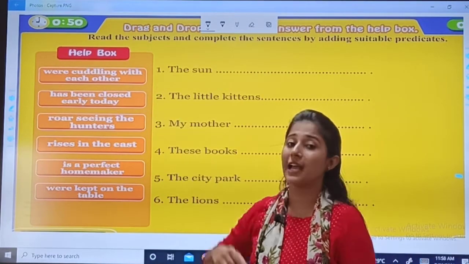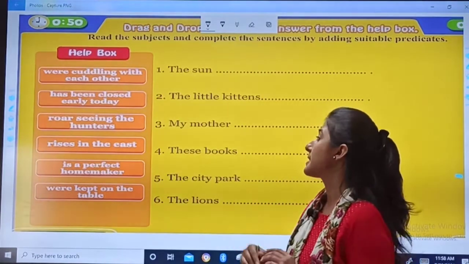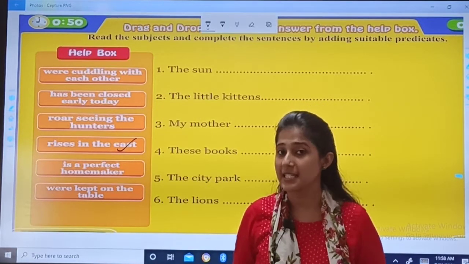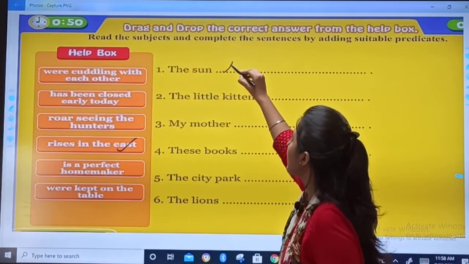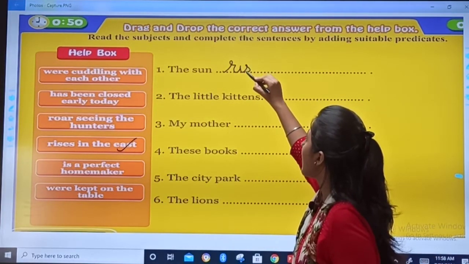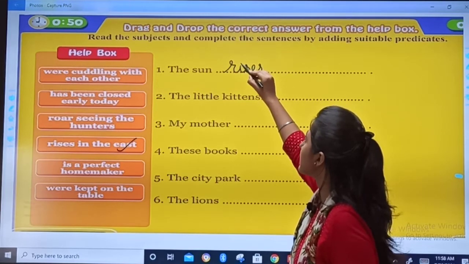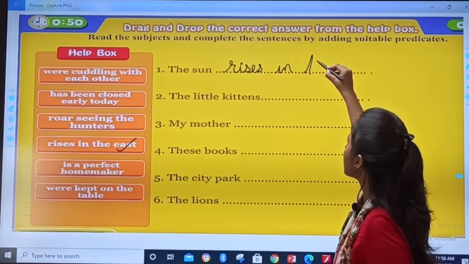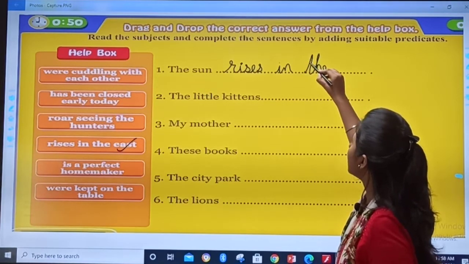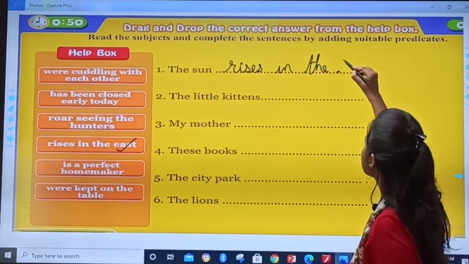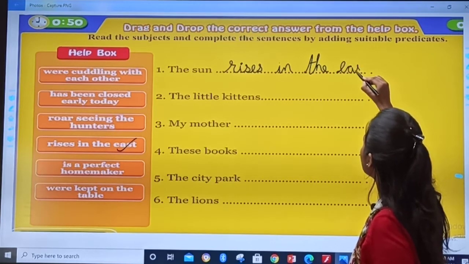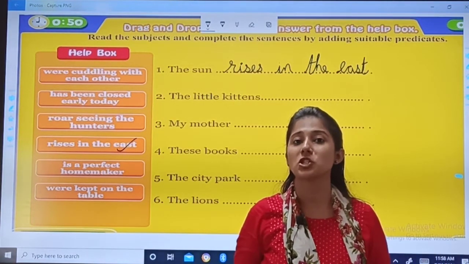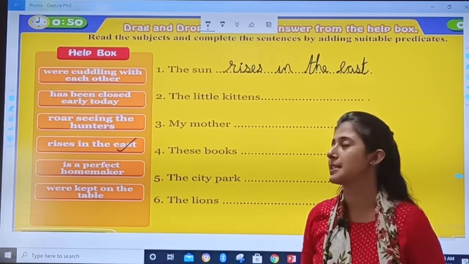Here I have a help box for you, okay? The sun, what will be the answer? Rises in the east, right? So what you will write? The sun rises in the east. R-I-S-E-S, rises in the, you all know where sun rises? In the east. You can also form your own sentence like the sun shines brightly in the sky, right?